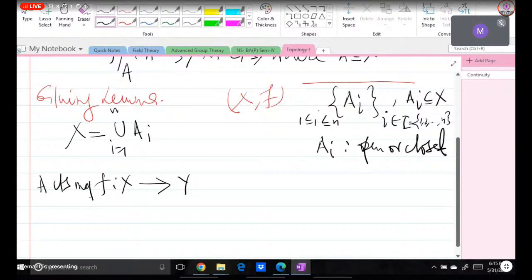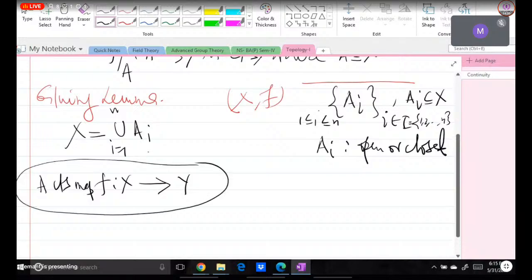A continuous map we have to define. But we have been given continuous maps from these subsets of X. I mean, what is given? We have been given f_i, a map from A_i to Y, for every i.